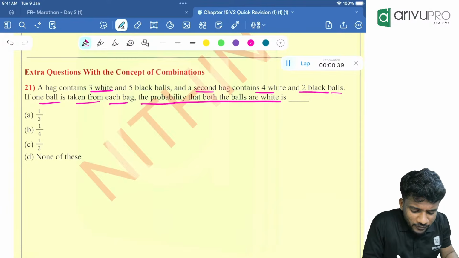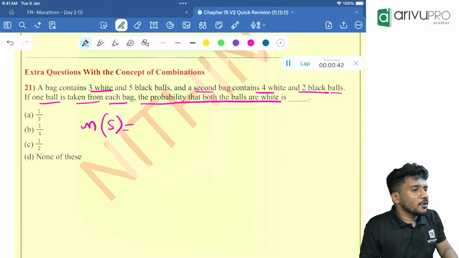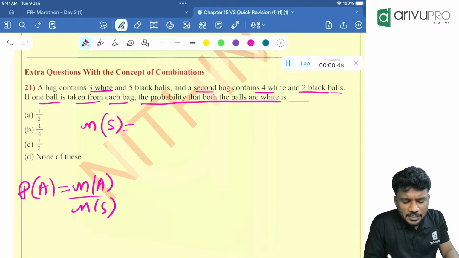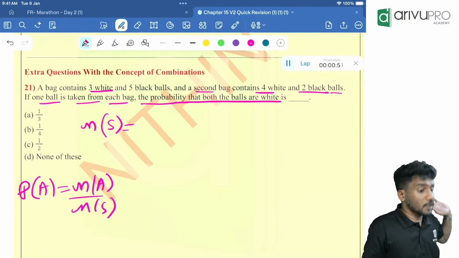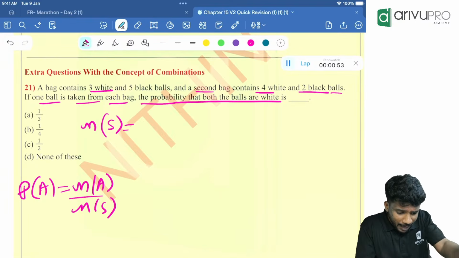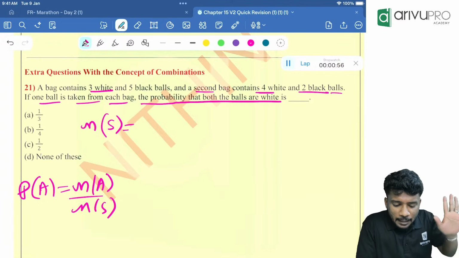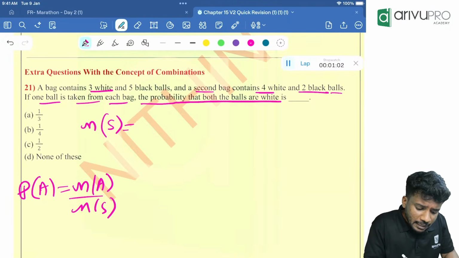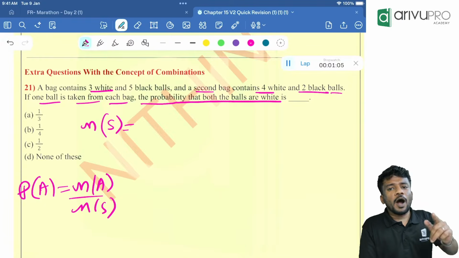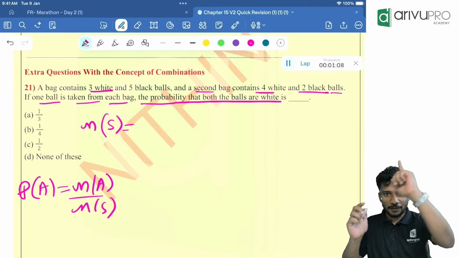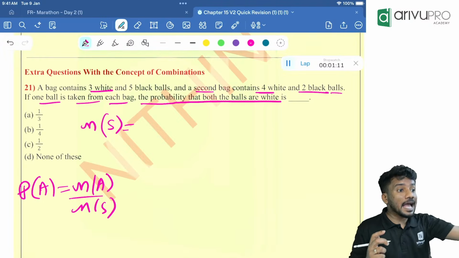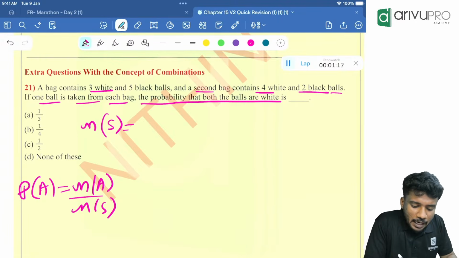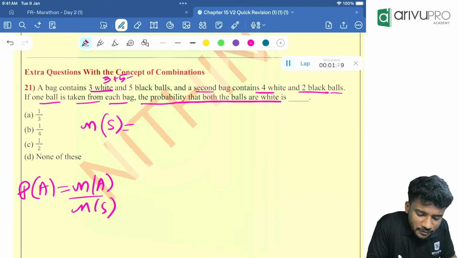Now, first of all, we need to find the value of n of S. Basic probability: P of A is equal to n of A divided by n of S. That means we should know the total outcomes. Reading the question again: a bag contains 3 white and 5 black, and a second bag contains 4 white and 2 black balls. One ball is taken from each bag. From the first bag, total balls are 3 plus 5, which is 8.